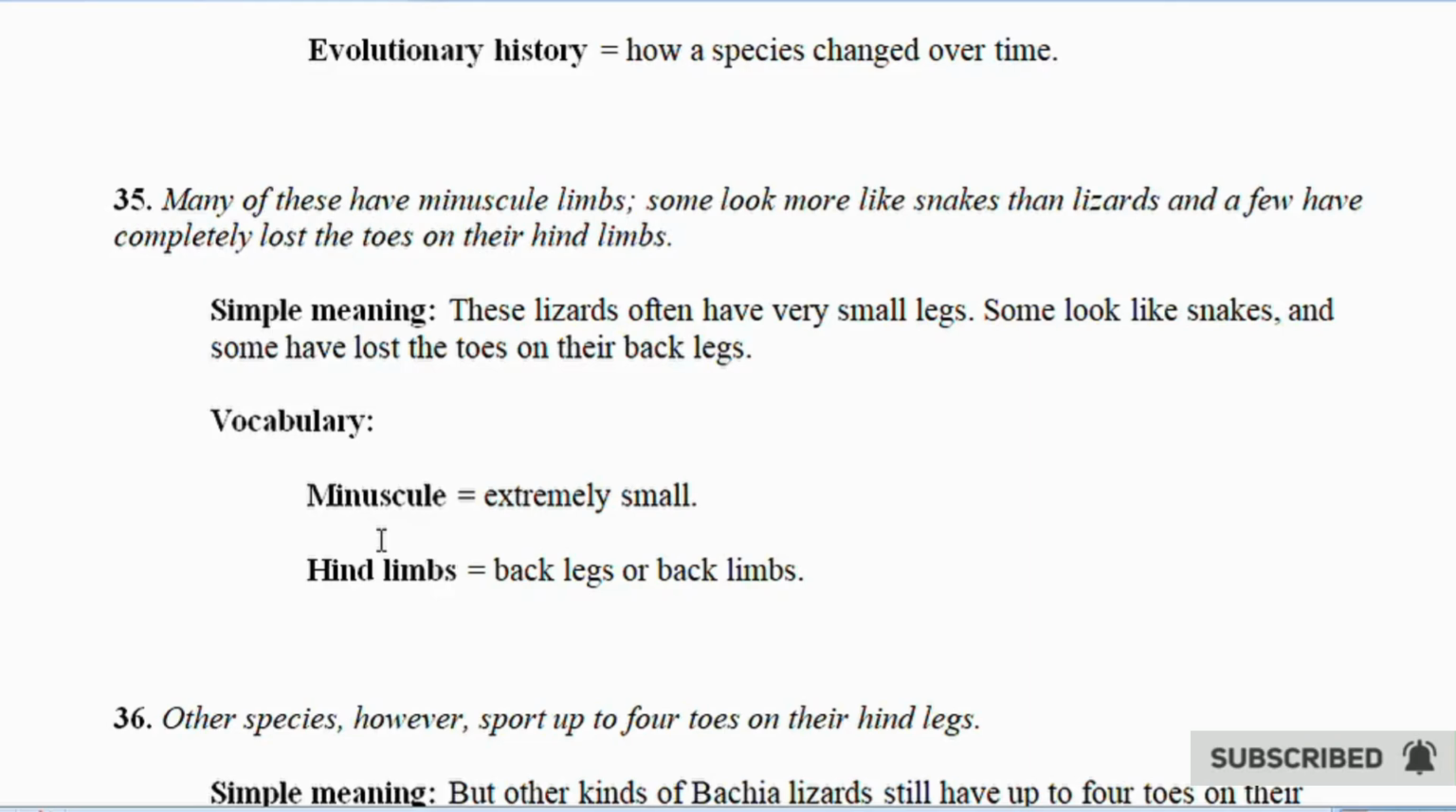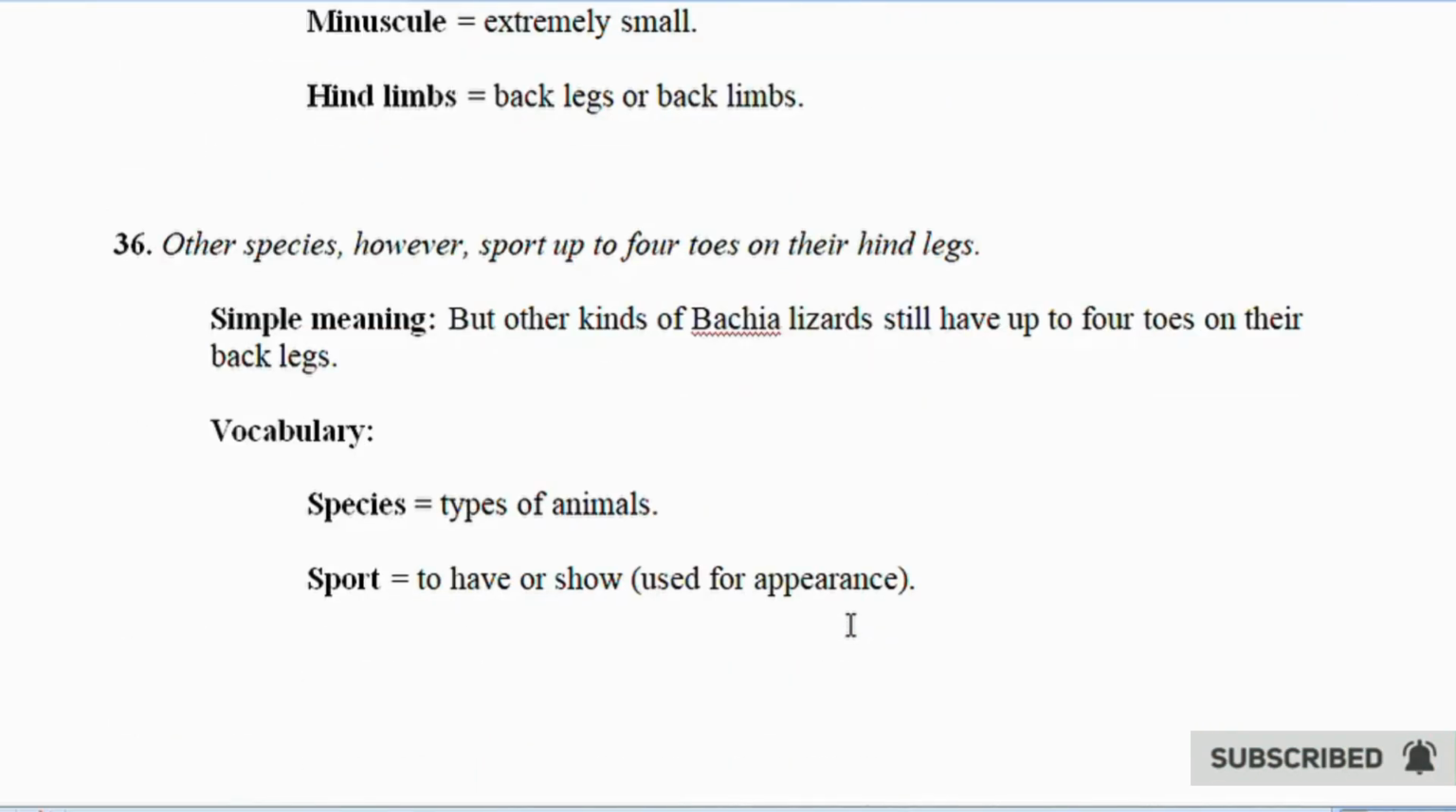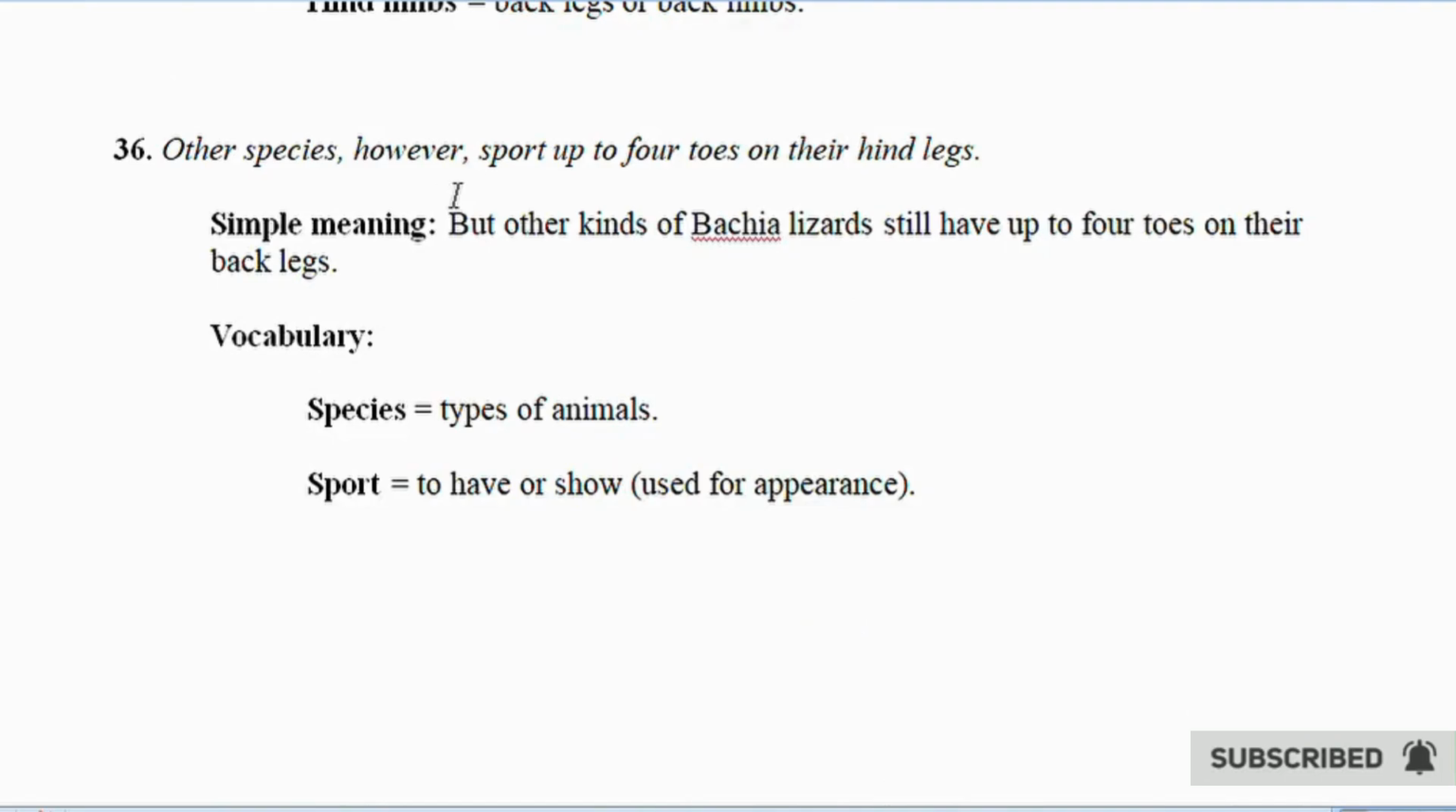36. Other species, however, sport up to 4 toes on the hind limb, but other kinds of baby lizards still have up to 4 toes on their legs. Vocabulary. Species equals types of animals. Sport equals to have, used for appearance.